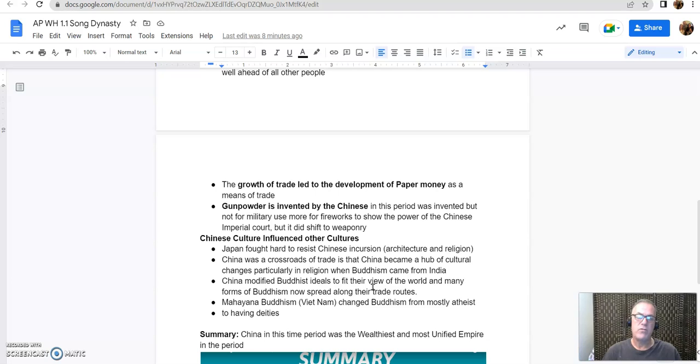China is a crossroads of trade, so you have a lot of cultural ideas. Buddhism comes in from India, and it makes big gains in China. And in many cases, it basically blends. We have that idea of syncretism, two cultural ideas clashing together and each permeating the other. And so there's Neo-Confucianism, which has elements of Buddhism involved with it, and a unique form of Buddhism forms in China that's different than it is in, say, Vietnam or Japan or in India, where it originated.